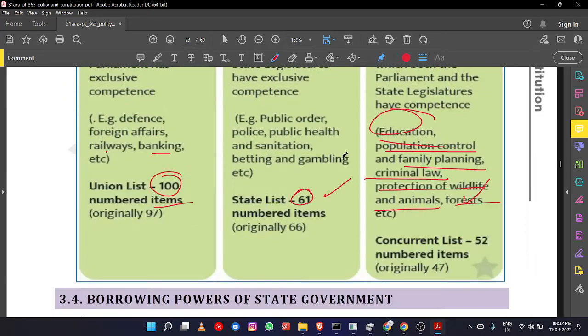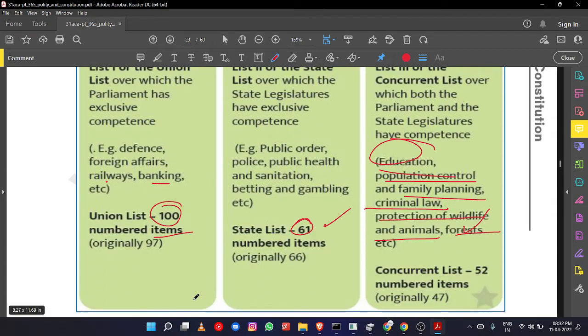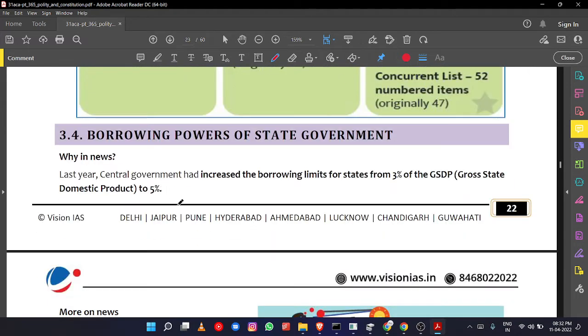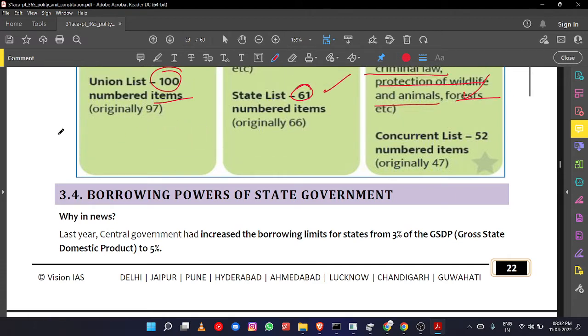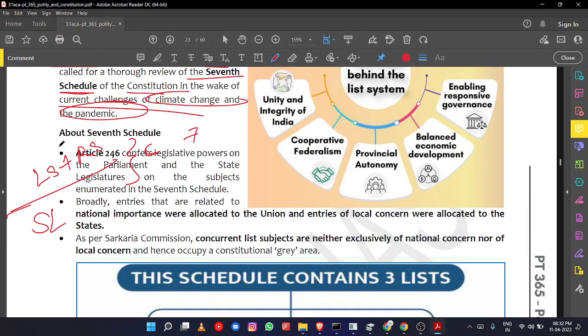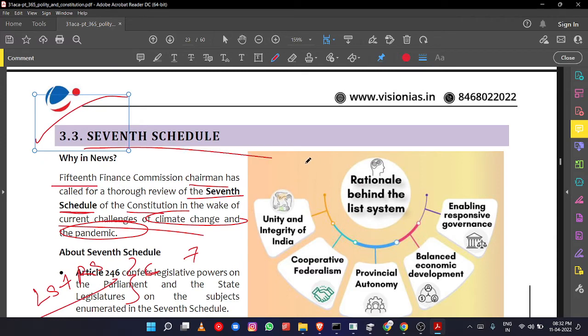Okay, so we have seen what this particular list is. That is about the 7th Schedule. So just go through what are the items present in these particular lists, and the different provisions related to that. If we see, there is a pattern. All these current affairs topics are directly or indirectly related to the core subject, core topics only. So what you have to do is, you have to read everything in the core subject. For example, for polity, you follow the Lakshmikant book. You have to read everything. But whenever you come across anything related to, for example, the 7th Schedule in current affairs, and that same topic you come across in the Lakshmikant book, you have to give special attention to that.